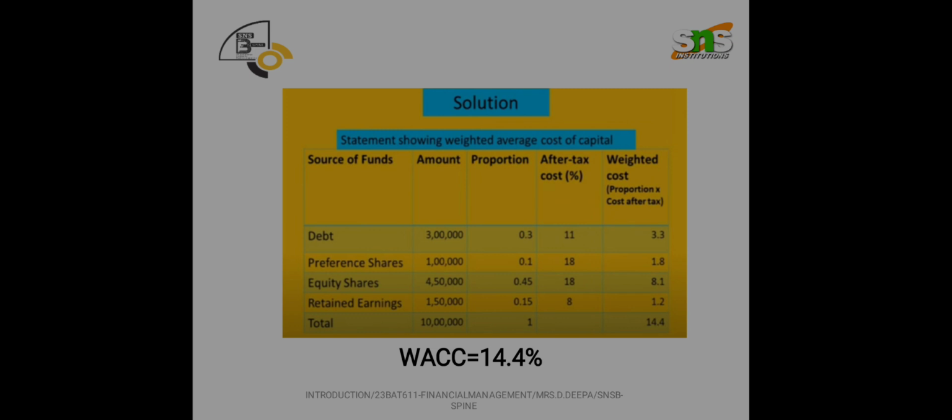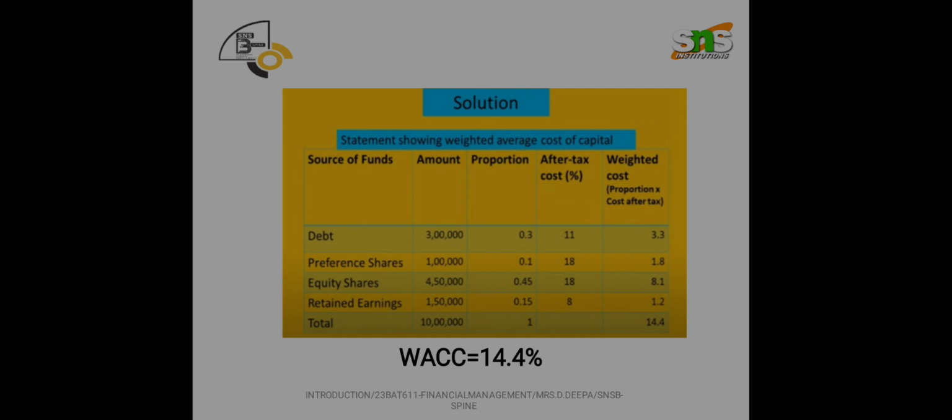Next is 0.1 into 18, which gives 1.8, that is the cost of preference. Next is 0.45 into 18, which gives 8.1, that is the cost of equity shares. Similarly 0.15 into 8 gives 1.2, that is the cost of retained earnings.